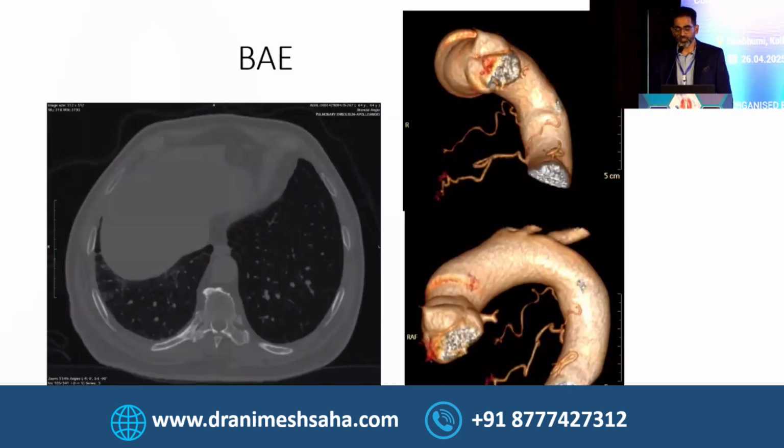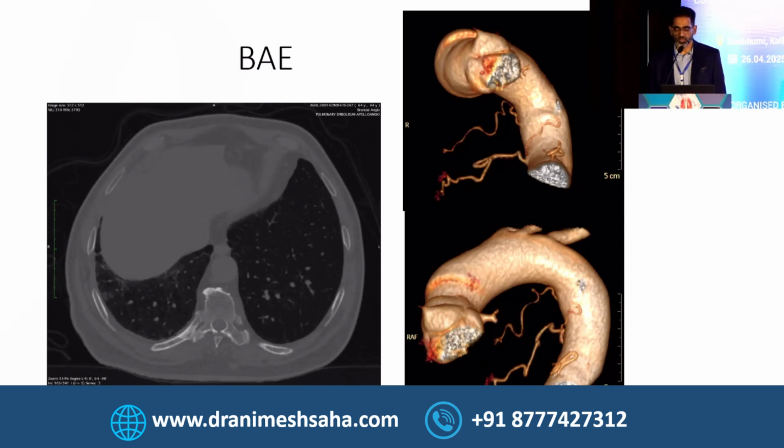The next few cases I am going to show you were done by my colleague Manas in Apollo, and I borrowed the slides from him. This was a case of hemoptysis. The patient came to the hospital multiple times to the pulmonologist. They tried glue insertion endobronchially, but the patient kept coming back repeatedly with hemoptysis. Very minimal, as you can see, alveolar hemorrhage on CT.